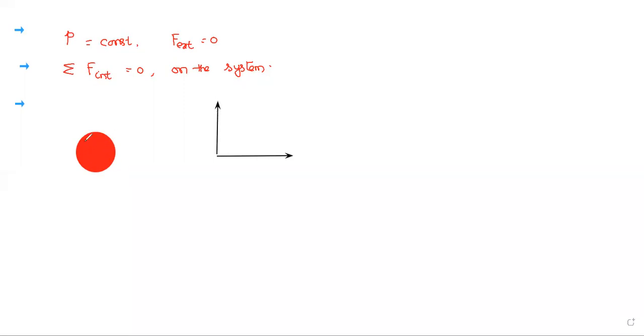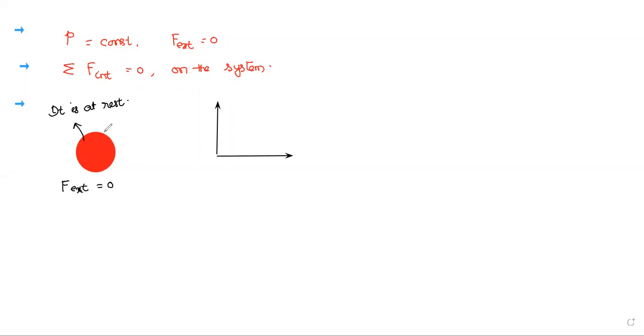Then here the question is, initially the bomb is at rest. It is at rest. Bomb is at rest means there are no external forces according to Newton's first law. So happily you can say that the external force on the body is equal to 0. F external equals 0. Okay. But what about the internal force?